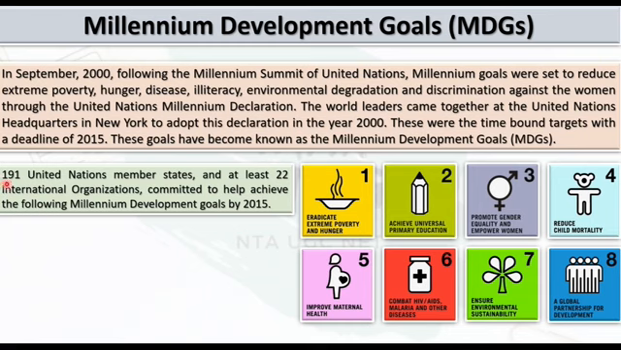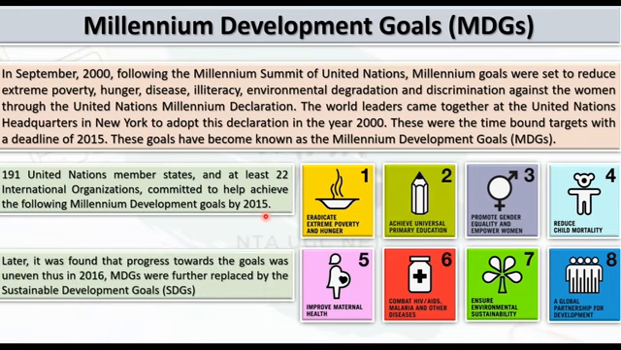Now 191 United Nations member states along with 22 international organizations committed to help achieve these Millennium Development Goals by 2015. But since the progress was uneven, and because of certain circumstances, they didn't achieve those goals in 2015, and in the year 2016 the Millennium Development Goals were replaced by the Sustainable Development Goals.